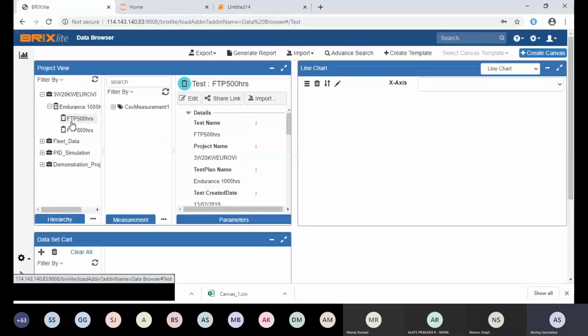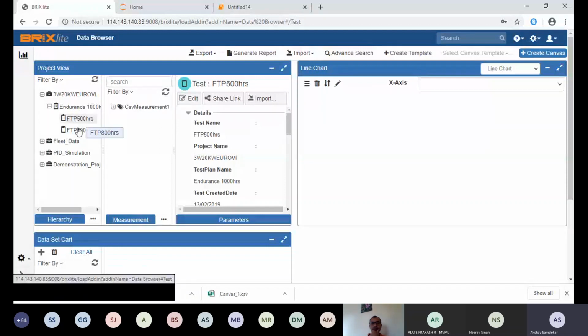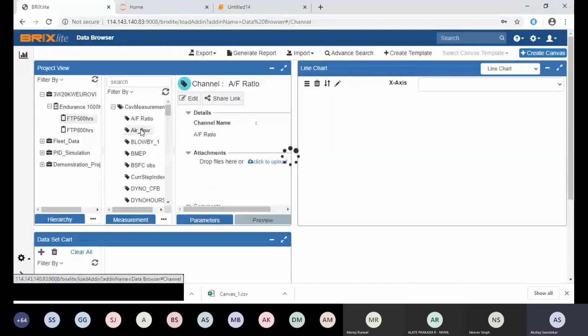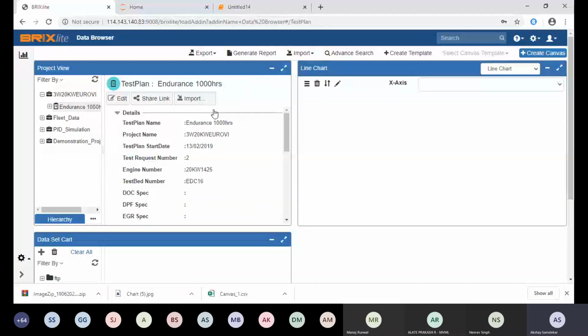So this is a general view. A project view is a hierarchical view of what the current projects going on are, what the current test plans are, and what the tests inside them are. Inside there, you can see the actual measurement and data. We call it a measurement, and these are the channels. On the right-hand side, you can see the metadata view. You can add an attachment at each node: at the project level, test plan level, test level, or measurement or channel level. Anywhere you can add an attachment.